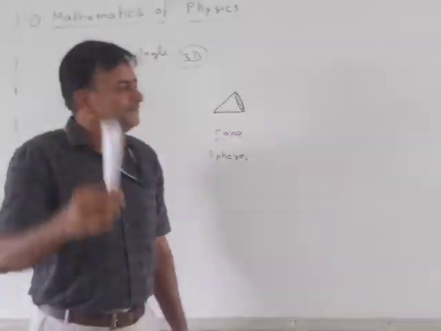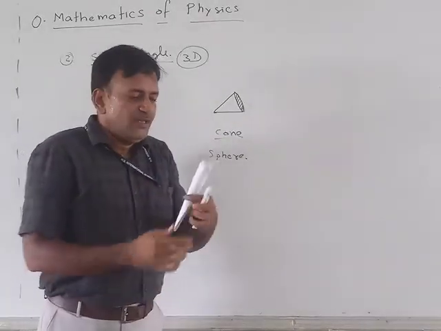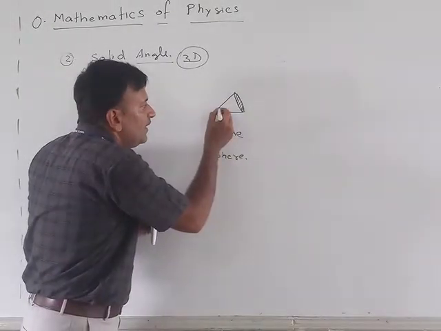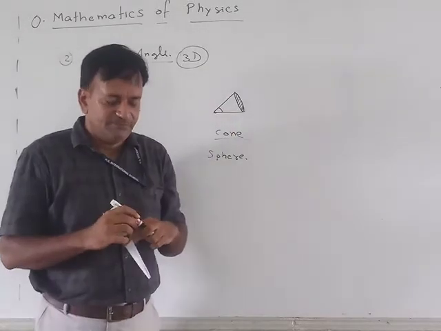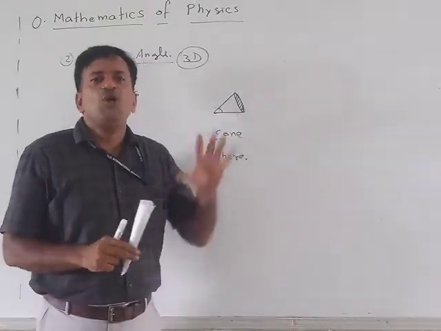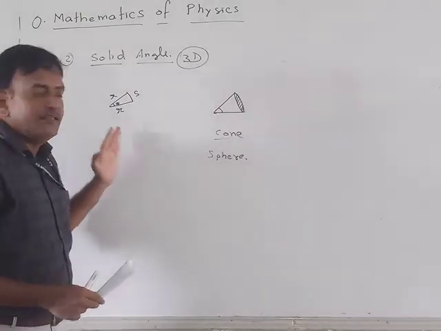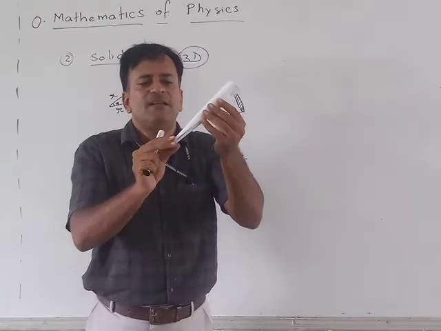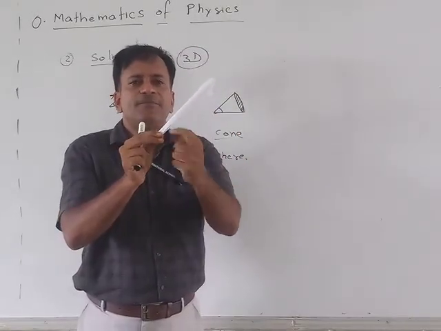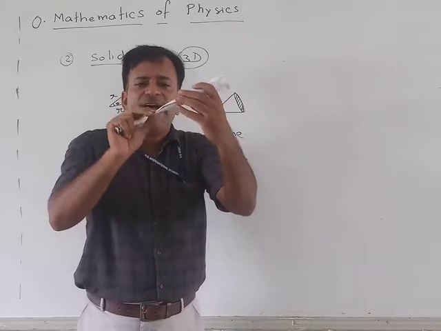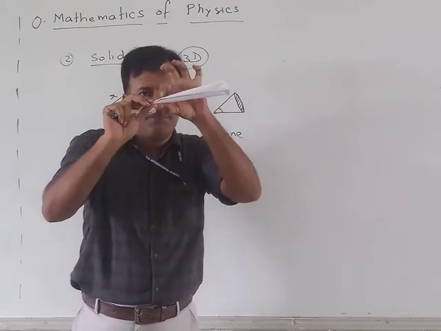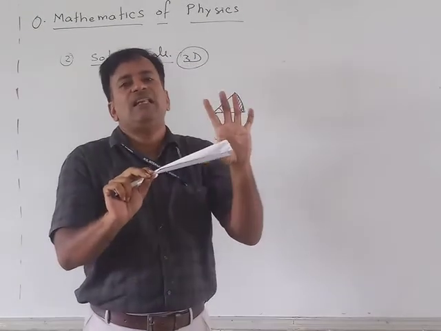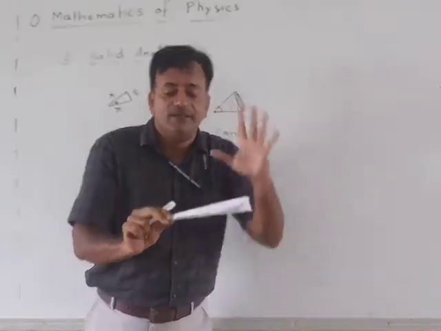Just like this cone. Solid angle is this. An angle drawn on a plane is a two-dimensional angle. This is an angle drawn in 3D. This is a three-dimensional object. You can see this thing. This is a cone. And when I talk about this, this is a solid angle.